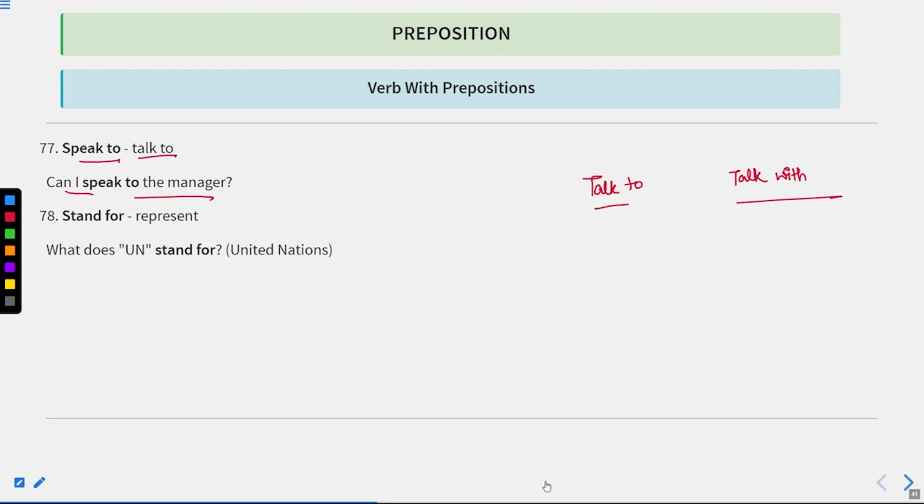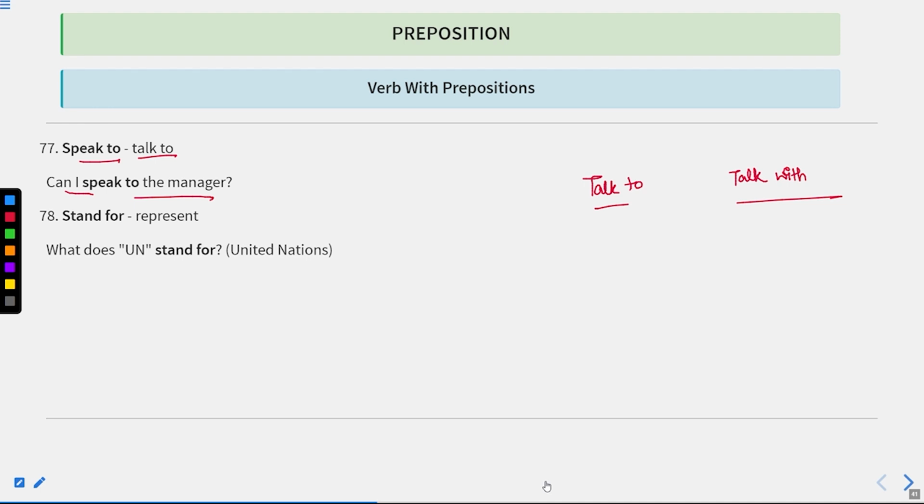Talk to is used when one talks to another person or the people or the group for a purpose, for some reason. Talk with is a normal talk or normal communication between two people. For example, suppose I talk with my friend, I will use talk with. I'm talking with my friend. But if I say that PM will talk to everyone in the evening, it means that is talk to, because the PM is speaking with the public for some reason.